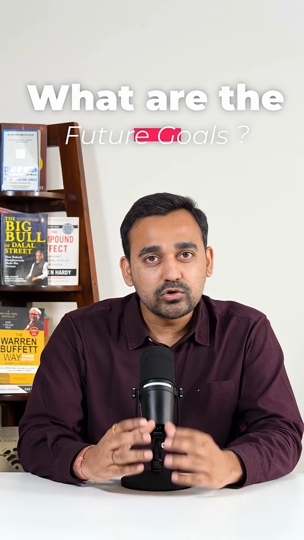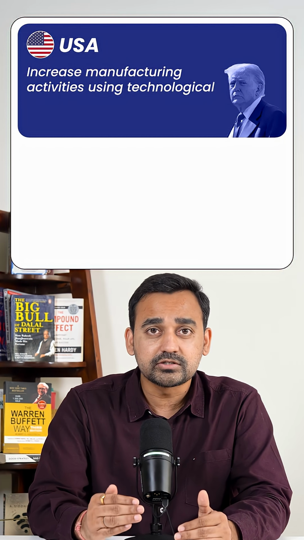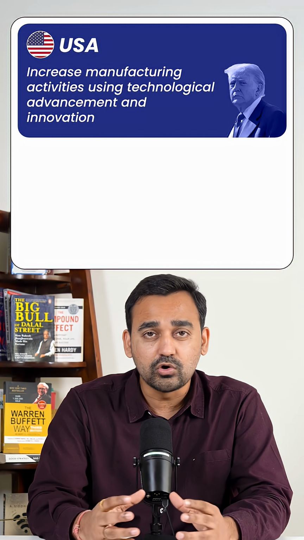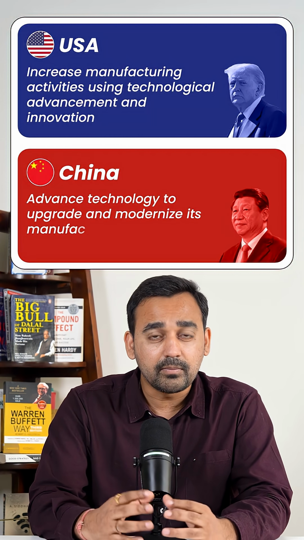So now let's try to understand what their future goals are. The USA is trying to increase its manufacturing activities using its technological advancement as well as innovations. However, China is trying to advance its technology so that it can upgrade its manufacturing sector. But both the countries have some good strengths and weaknesses.